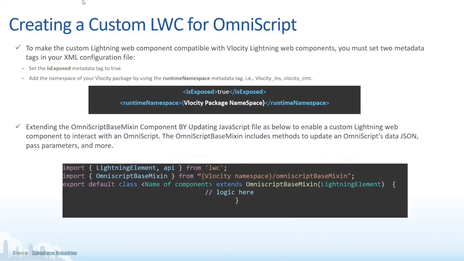Awesome. Now, this is about creating a custom LWC. Generally, if you want to create a custom LWC, again, this is the hottest topic nowadays. Can we really invoke a custom LWC from OmniScript? Yes, we can do that, but obviously we can't do it simply by invoking it. We'll have to do some prerequisites.